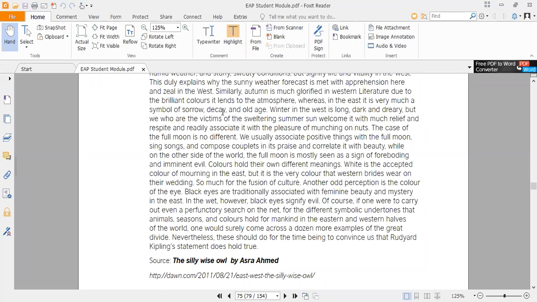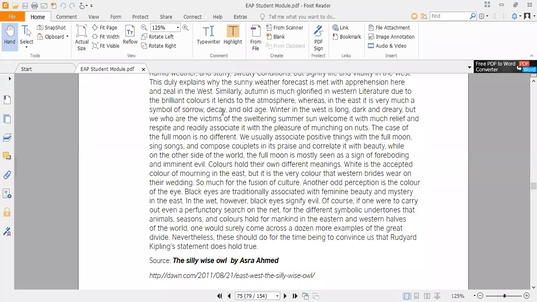Colors hold their own different meaning. Similarly, colors have different meaning. White is the accepted color of mourning in the East. In our context, the white color is used whenever we have deaths, and whenever anybody dies. At that time, the people wear white colored dresses. Similarly, we can see this in the context of India as well, that whenever any person dies, their wife and the other family members also wear white dresses.